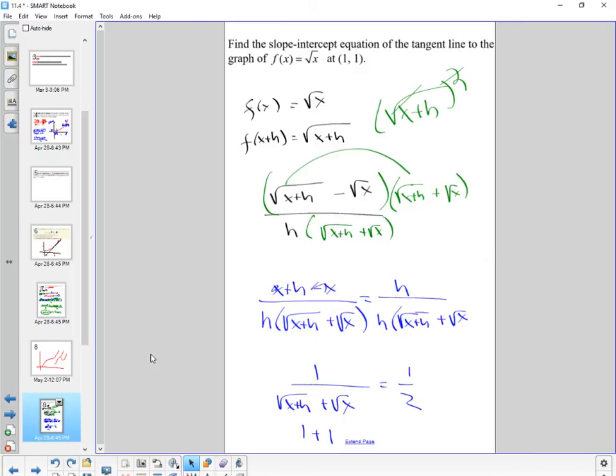Alright, so we got that. Or you could just use the power rule. Okay, I just want to throw some notation at you. Once you do find that derivative, it's going to be called f prime of x. F prime of x, little apostrophe. If you find the second derivative, that would be f double prime. Or dy over dx.